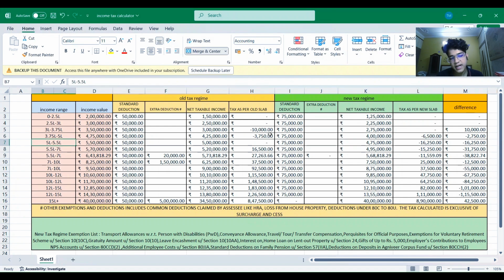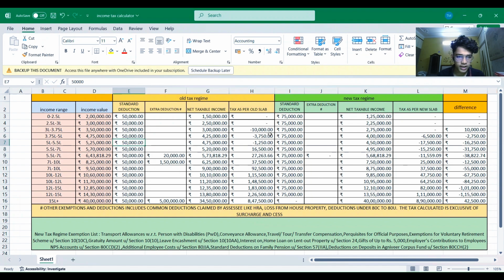Now there will be a slight change from 5 lakhs, because at 5 lakh the game turns. If the income is between 5 lakh to 5.5 lakhs, let's suppose it is 5 lakh 25,000. The standard deduction is 50,000 as usual, and there is no extra deduction claim, the net taxable income is 4 lakh 75,000. There is no tax, and the same goes for the new regime.